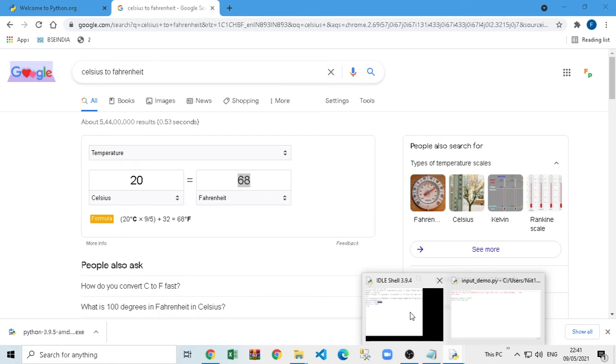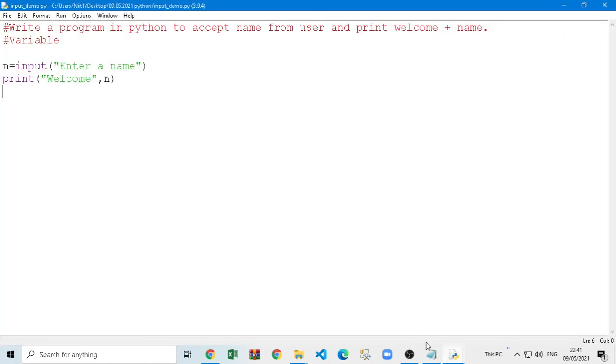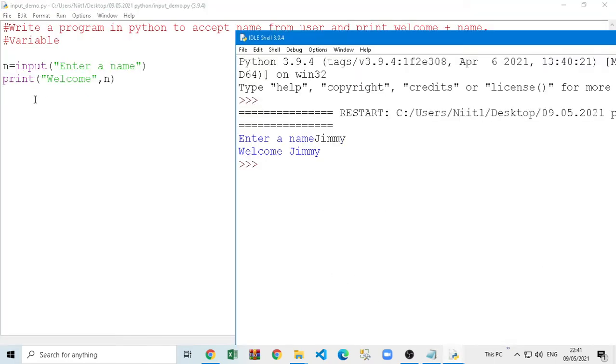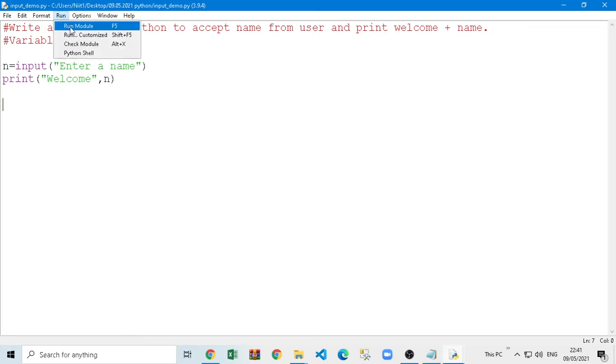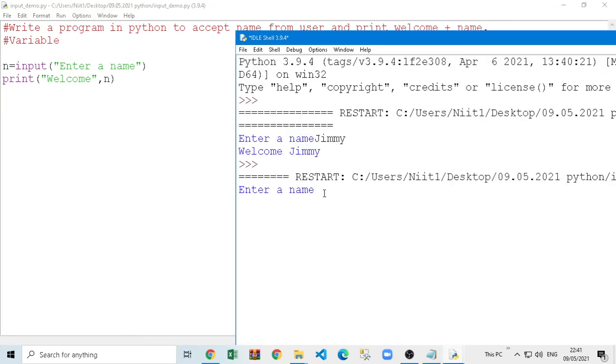Similarly here, if you see this code, if I run it again, you have to do the same thing. Click run, and if I put here, let's say John, you can see it took the John value from me and gave me welcome John back.